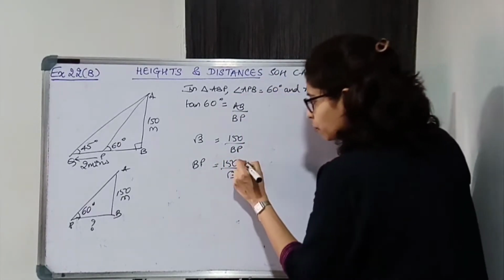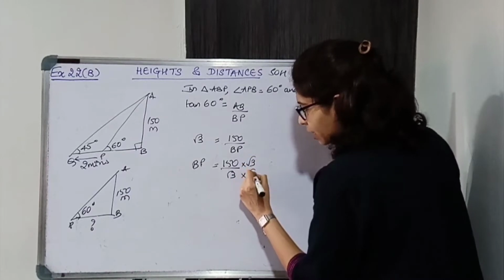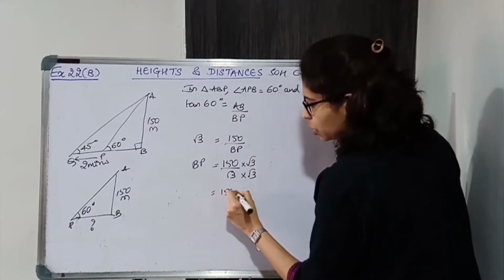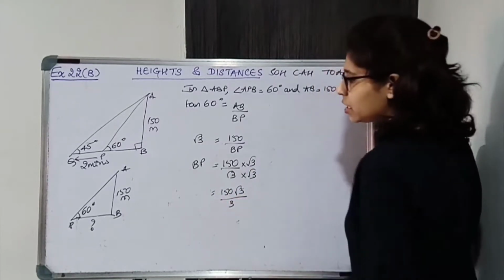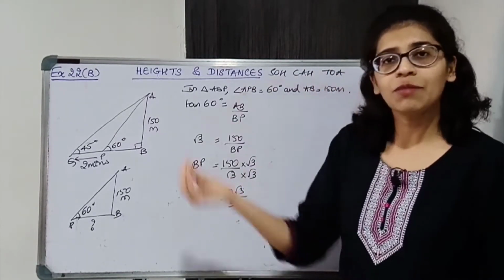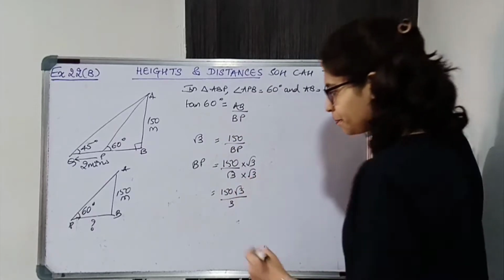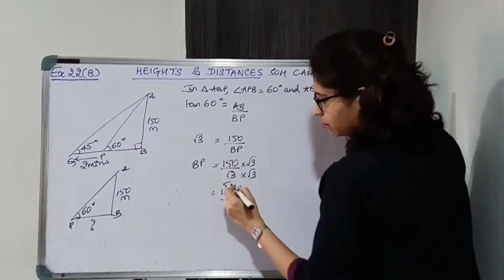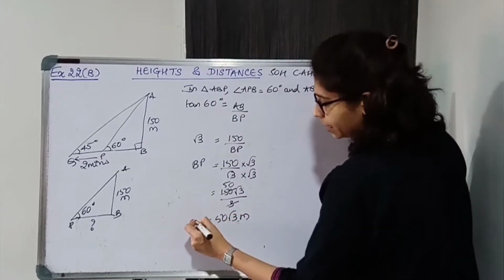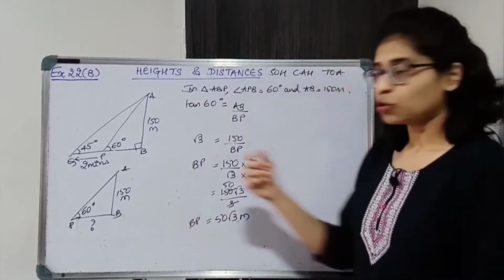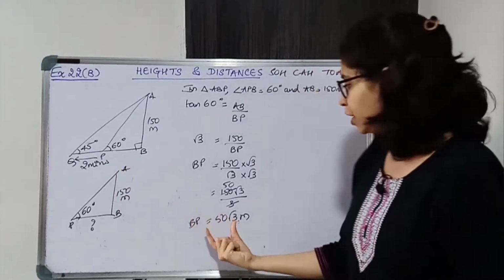So we are going to multiply by √3 in both numerator and denominator. तो ये हो जाएगा 150 √3 upon √3 into √3 will give 3. Square root of a number into square root of that same number gives the number itself. ठीक है. 3 5s and 0, so it is 50 √3 meters. Don't forget correct unit. तो BP मिल गया, it is 50 √3 meters.